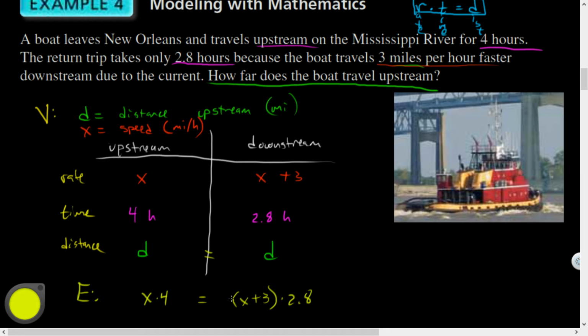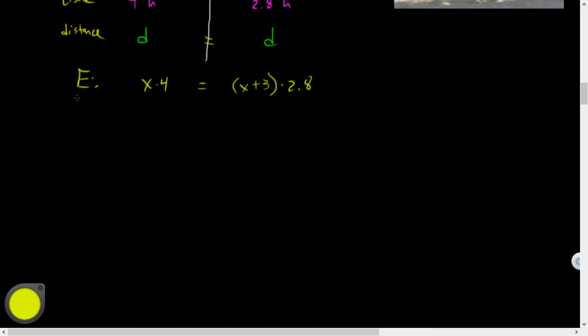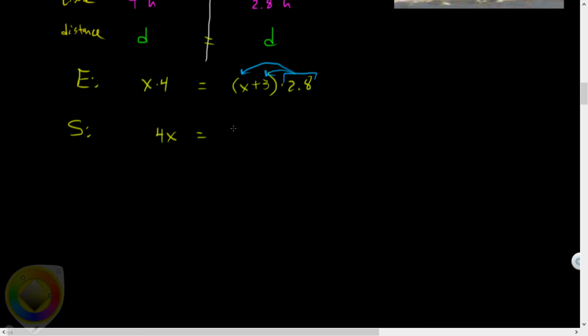This problem's a tricky problem, by the way. Because we've got a lot going on. Maybe I'll have to practice some more of these with you guys later. So let's solve. I could simplify everything first. Let's write that as 4x equals, and let's distribute the 2.8. You can distribute backwards, by the way. Did you guys know that? So I'd have 2.8x plus 3 times 2.8. 3 times 2.8 is 8.4.